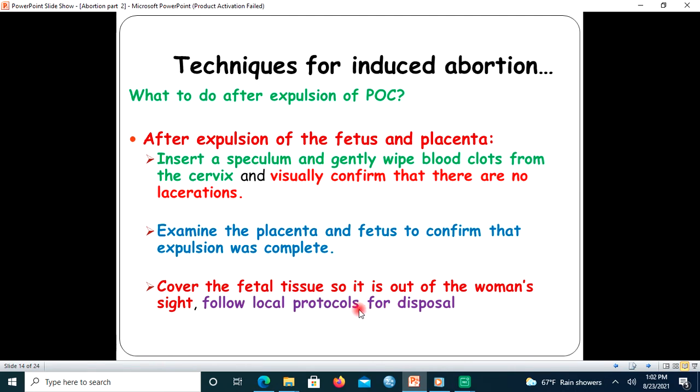So just after full expulsion, you should strictly follow the protocols of the area where you are working. In some cases it should be disposed of within the hospital, in some cases the family members may need to take it to bury it themselves. So what is being followed in the local area should be strictly followed here.